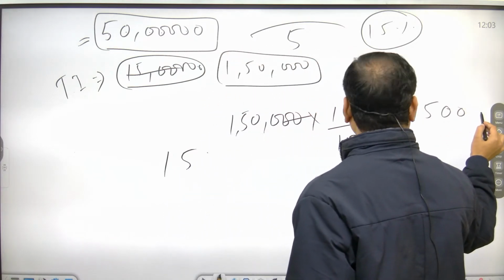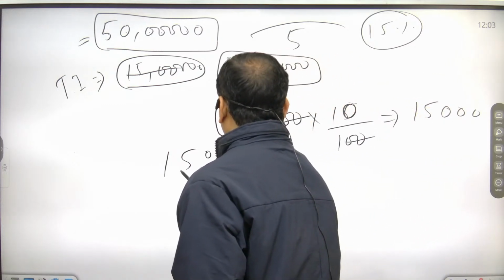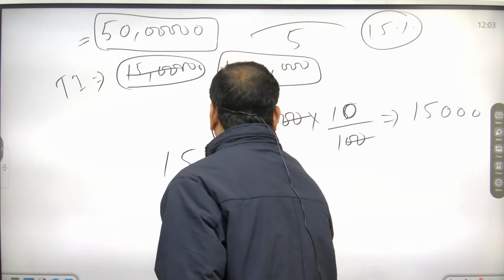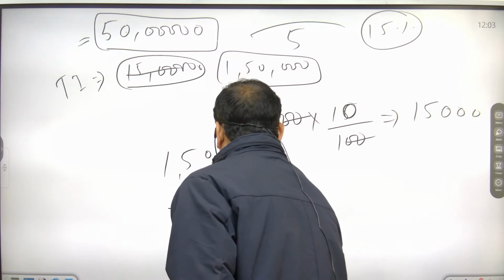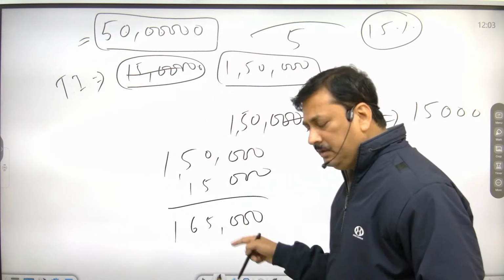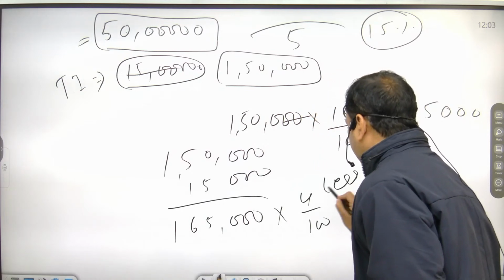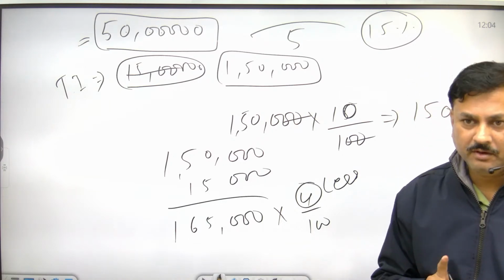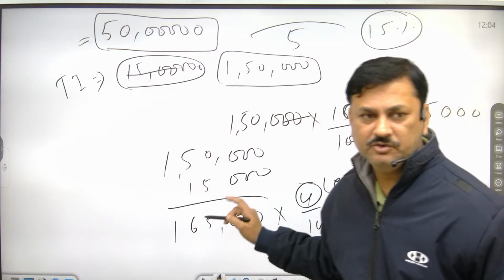Another zero will come, right? Okay. 1,500 plus 15,000. 1,65,000, and on that you have to pay 4% as cess. So this will be your total tax you have to pay.